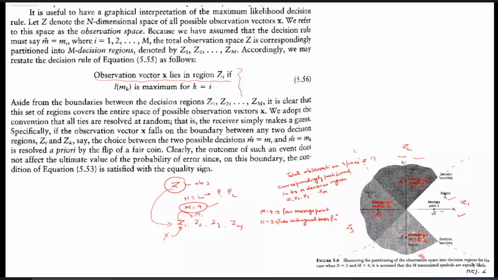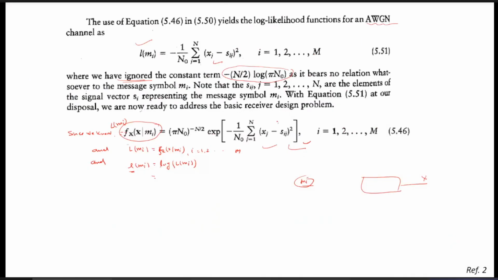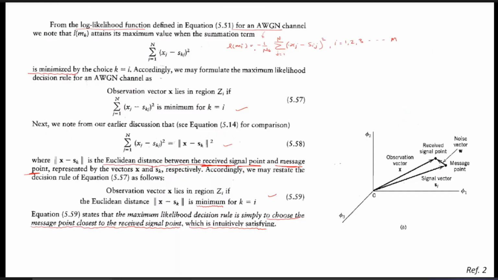Now, if we consider the AWGN channel, then this L(mk), as I told you, is going to be used. This L(mk) for the AWGN channel, that is the log-likelihood function, is defined as minus this expression which I derived last time. If you take the log of this, you will get these expressions after ignoring some terms, which you can easily obtain, and last time I have already proved it. So if you consider the AWGN channel, where the noise is white Gaussian noise, then this L(mk) is given by this expression.